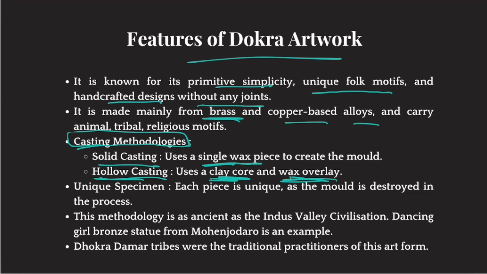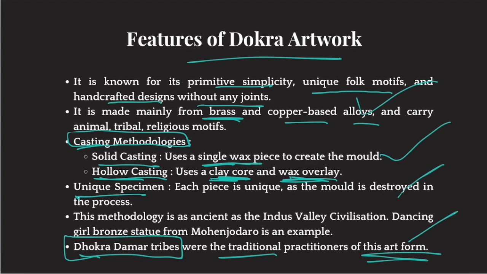Each and every specimen is unique because after making a sculpture, you break that mold, you destroy that mold. Now, traditionally, Dokra Damar tribes were the traditional practitioners of this art form. Clear? These are some of the extra points that you need to remember with respect to Dokra artwork.